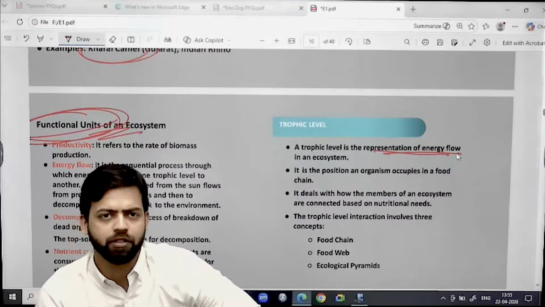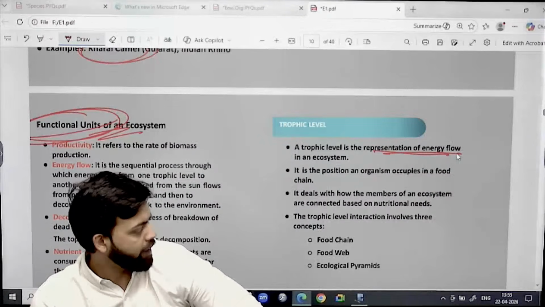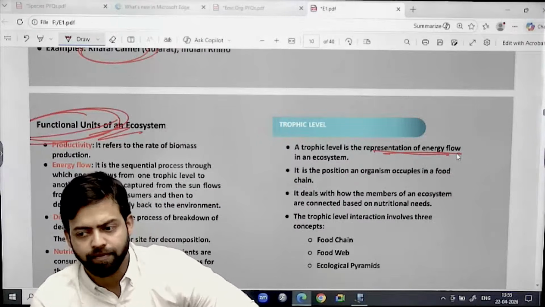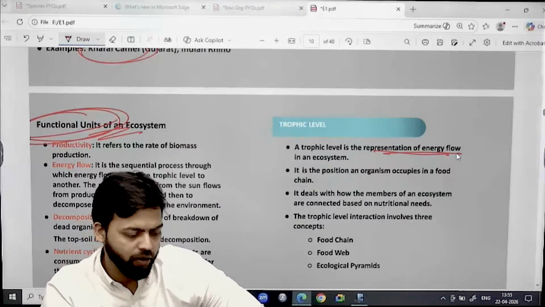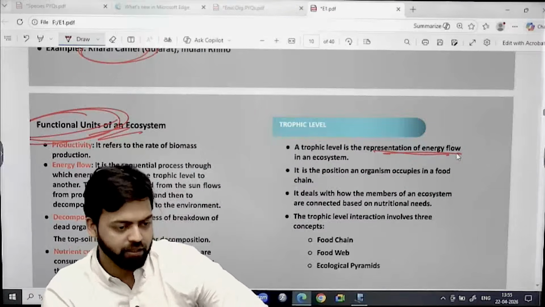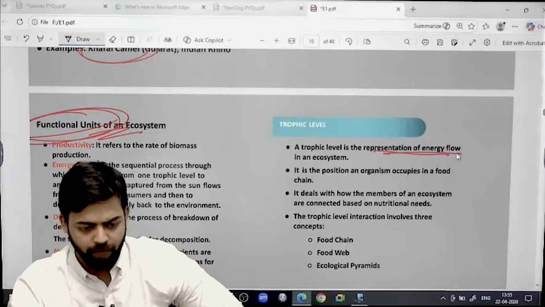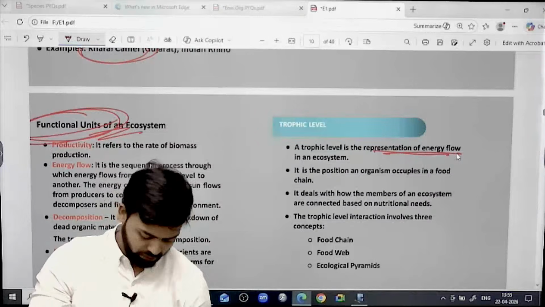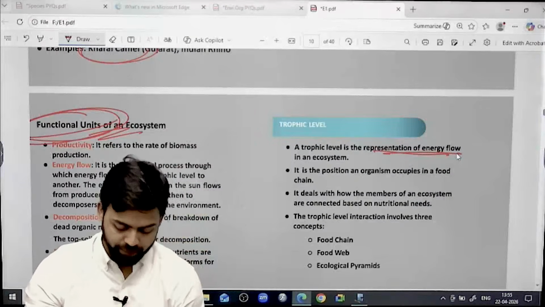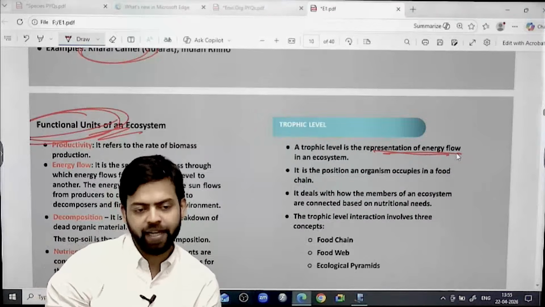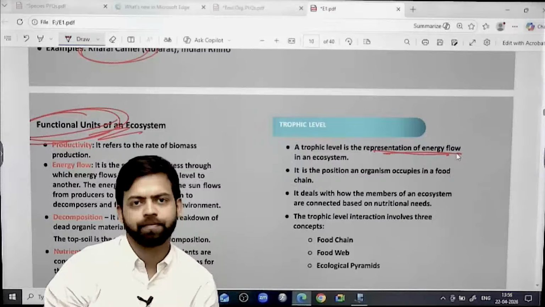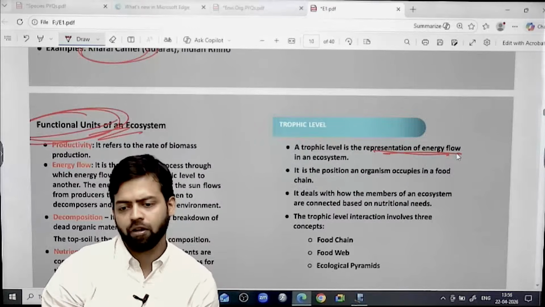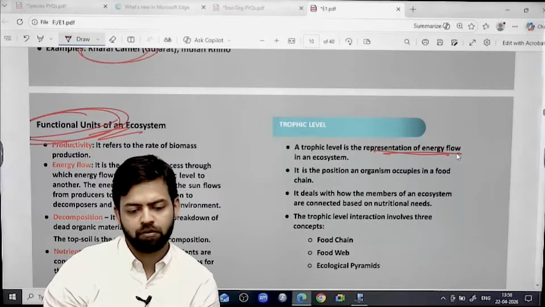In an ecosystem, and it determines the position of an organism in a food chain or food web, right?